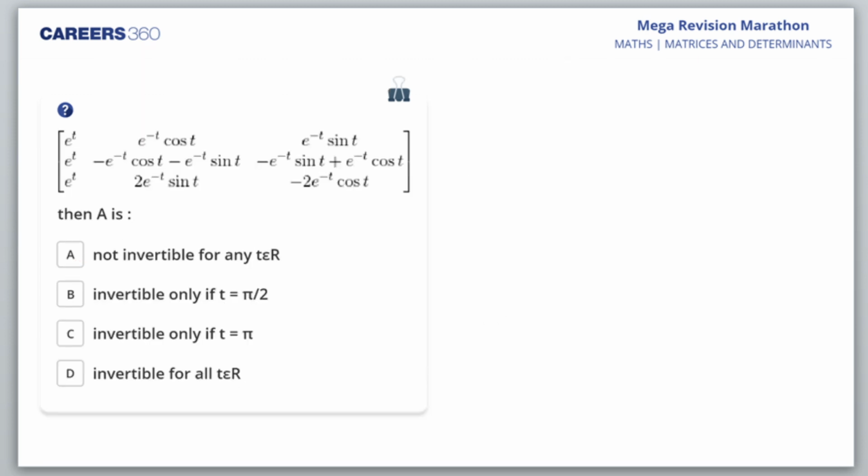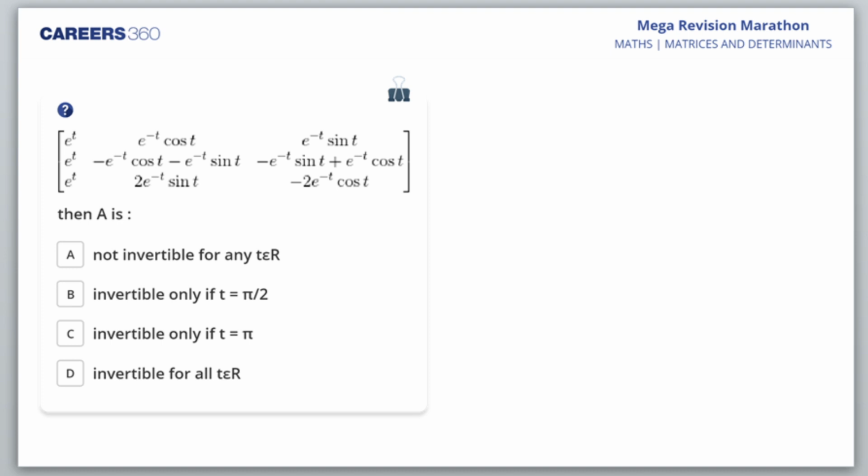So, let's go on to this. Yes, we have this big determinant. Okay, what is spoken about this? This is A, in fact. This matrix is A. It is told, no, it's not a determinant, it's a matrix only. And what does it say is, it is not invertible for any t belonging to real number. Invertible for certain values. Yes, students, a little bit of calculation would be required.